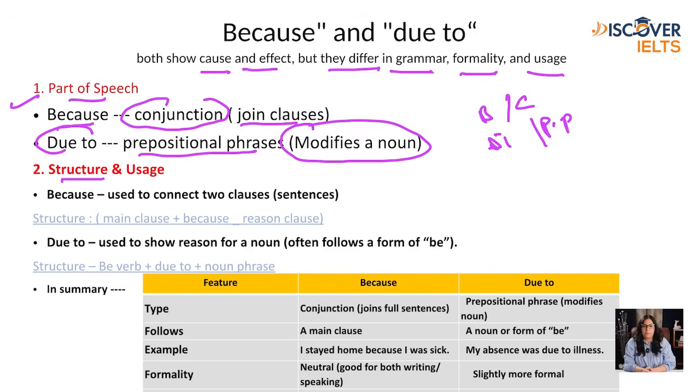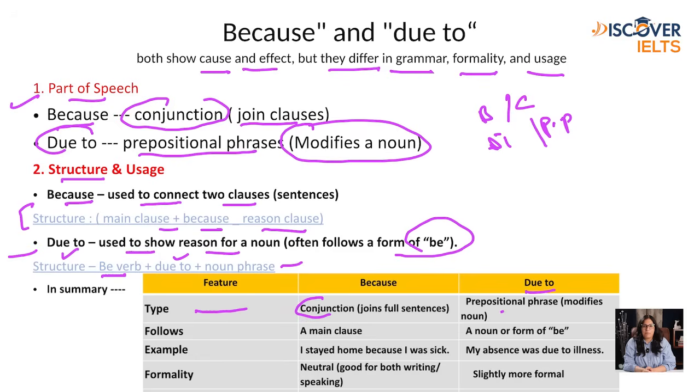Let's talk about the structure and usage. Because is used to connect two clauses in a sentence. What is the structure here? Main clause plus because plus reason clause. Due to is used to show the reason for a noun or form of be. Structure: be verb plus due to plus noun phrase. So in summary, because is a conjunction that follows a main clause, and due to is a prepositional phrase that follows a noun or form of be.